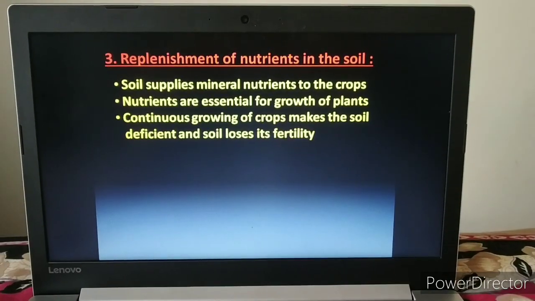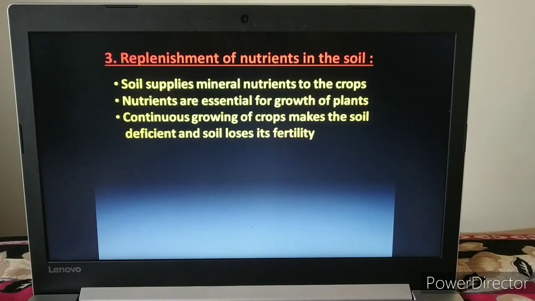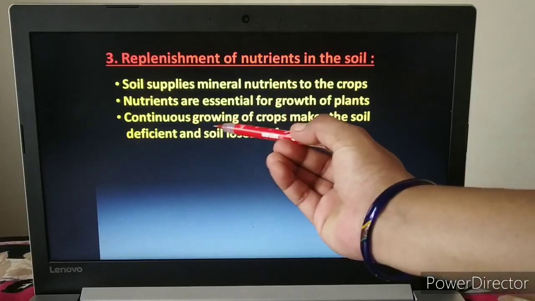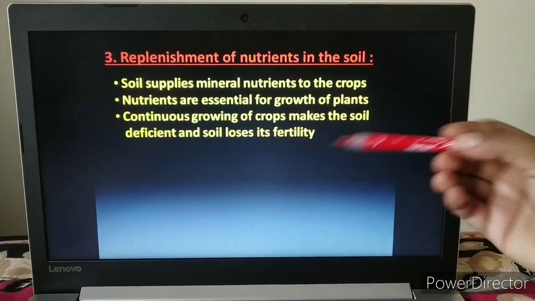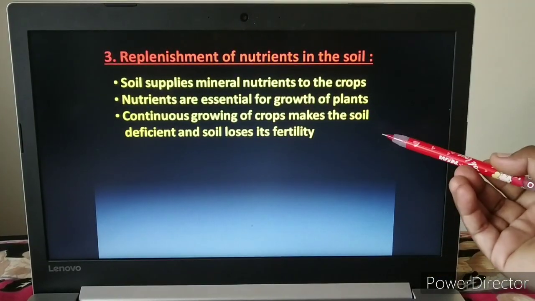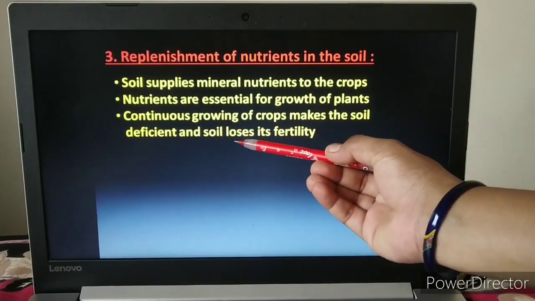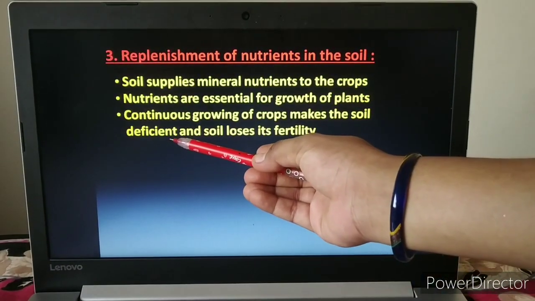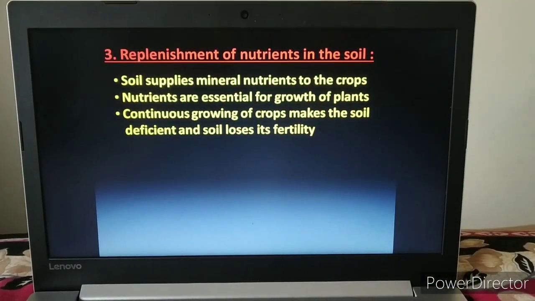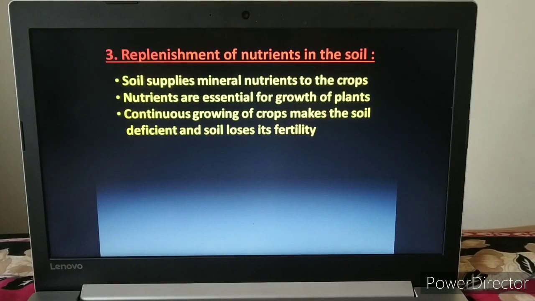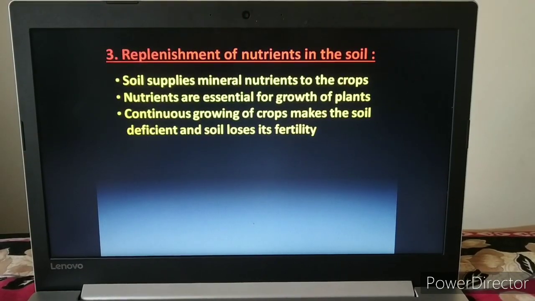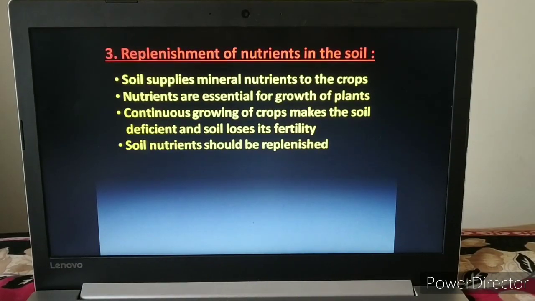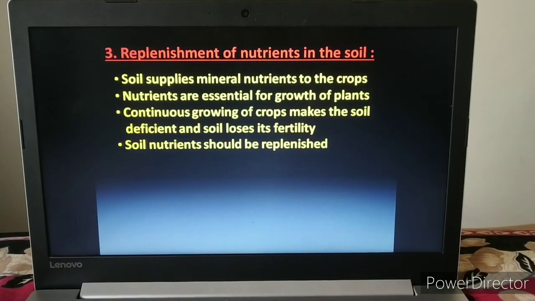The farmers cultivate crop after crop, season by season. Due to the continuous growing of crops year after year, the soil becomes deficient and loses its fertility. Deficiency of nutrients means certain nutrients decrease in the soil, and due to that the soil loses its fertility. So soil nutrients should be replenished.